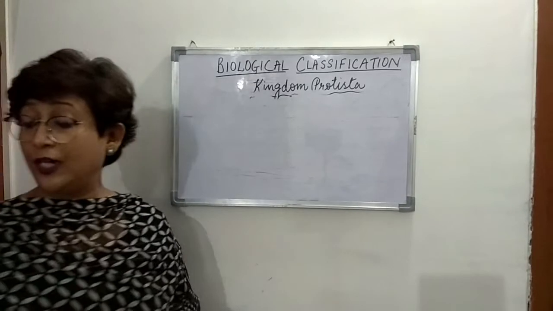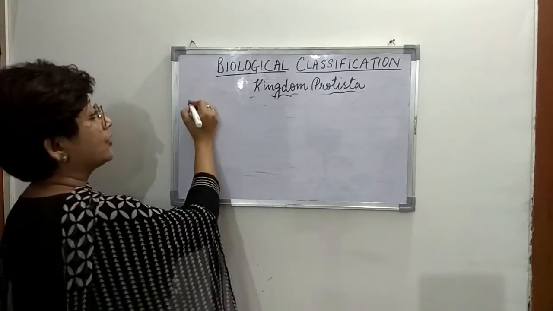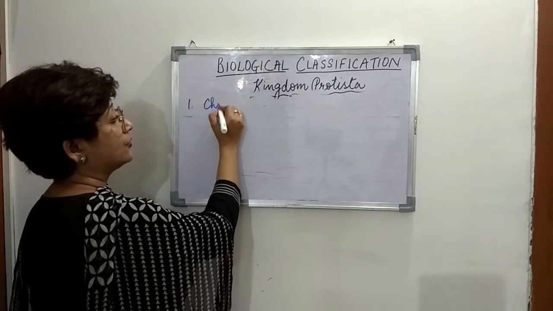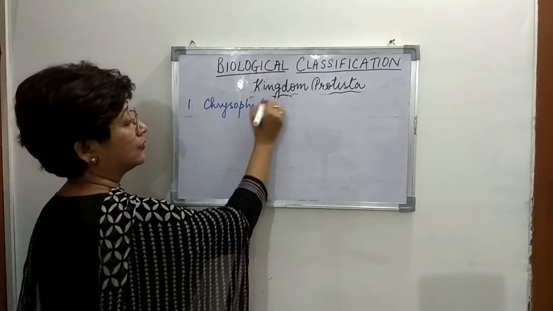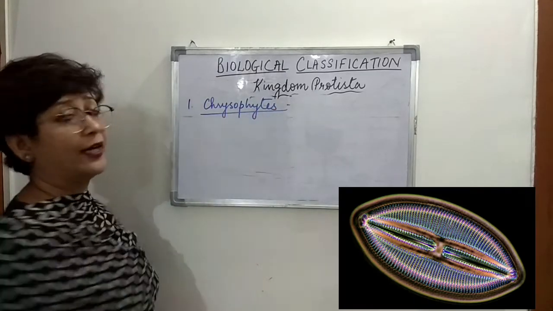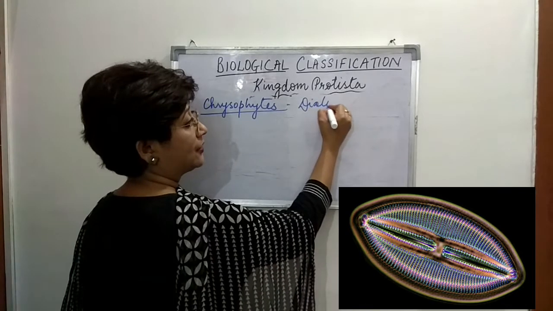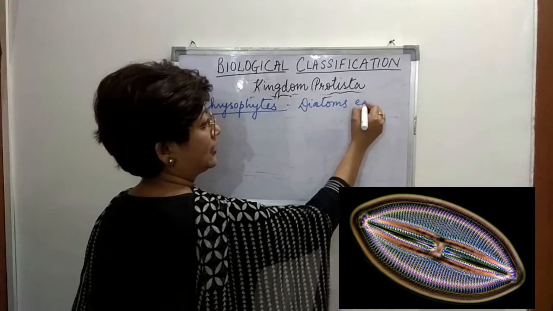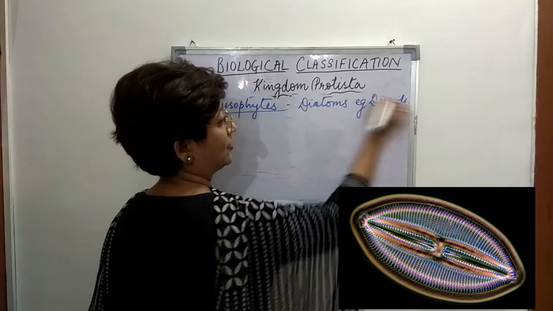Right? The first group of organisms that we will talk about are chrysophytes. Chrysophytes, also known as diatoms. Examples are desmids. Right?